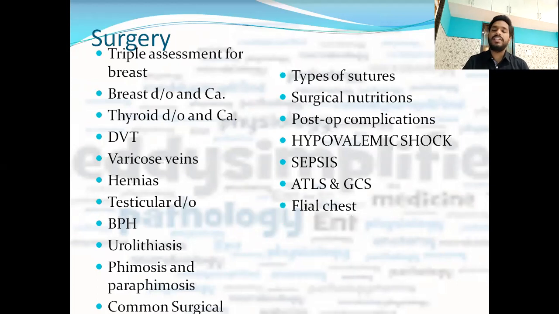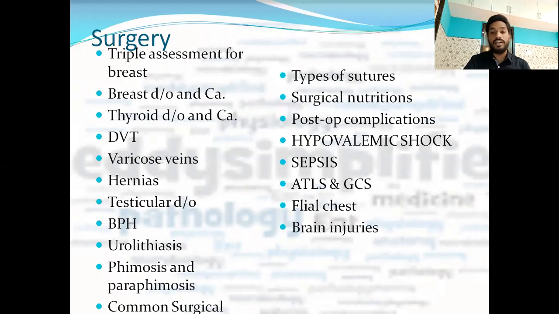And flail chest, that is fracture at 2 different sites in more than 2 consecutive ribs, that is called as flail chest. So that flail chest definition is always important. It is asked which of the following is true about flail chest, and different types of definitions are given, and you have to choose one. So the definition of flail chest is important.